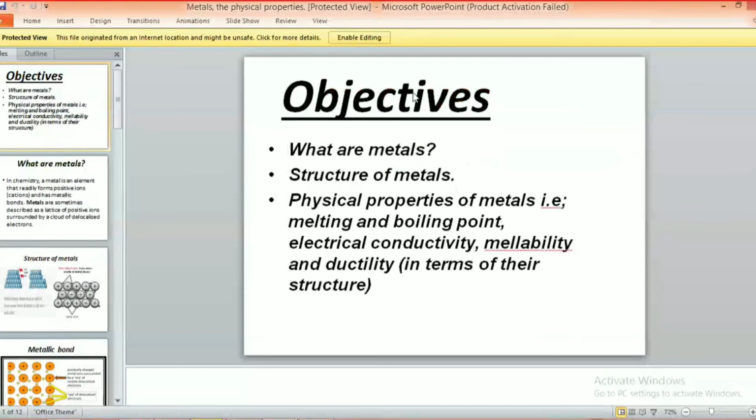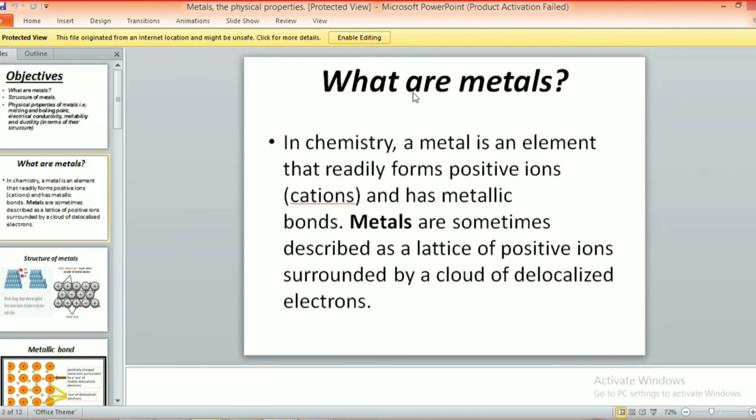So I'm going to wrap up this lecture today. Today in our discussions, we discussed what metals are and what the structure of the metals is. In the structure of the metals, we discussed what a metallic bond is. We were introduced to two new terms, the positively charged metal ions and the negatively charged mobile or delocalized electrons, whatever word you want to use, that's absolutely fine. They both have the same meaning. We discussed metals as elements that readily form positively charged ions, which we call cations, and have a metallic bond.